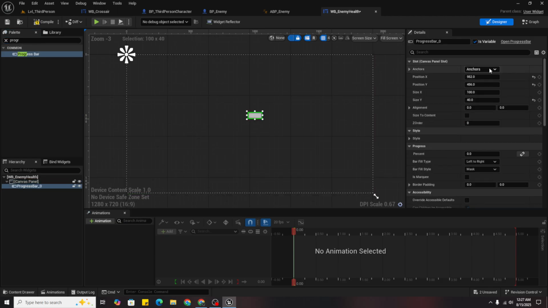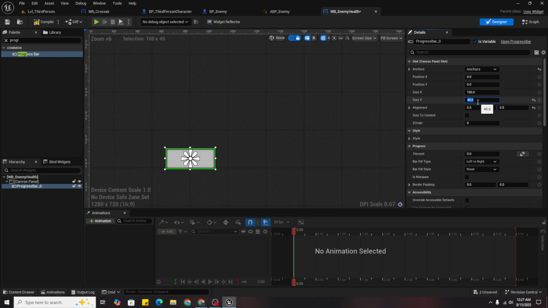So anchor it first 0.5, 0.5, and scale the size to 100, and the Y to be 125, 20.